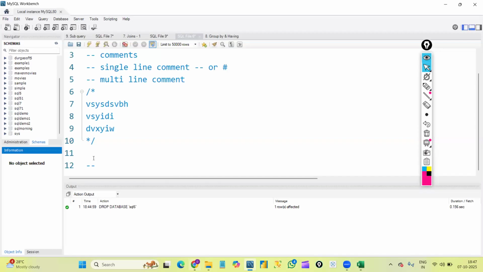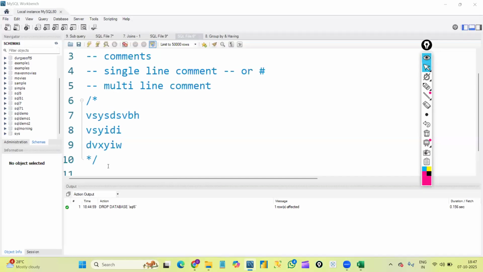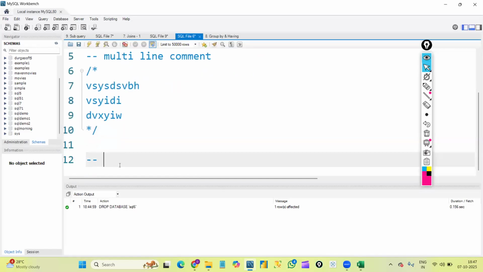Perfect. Now let's create our first database. Okay. So here, first of all, we have something called syntax for everything. Syntax is nothing but you can consider it as a formula, a rule. Okay. It's a kind of rule. We need to follow that syntax for each and every concept, whatever we do here.